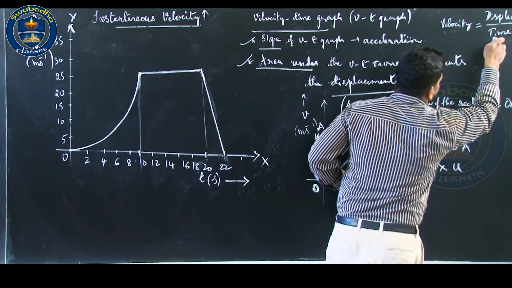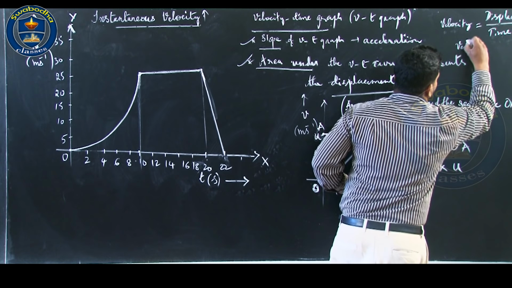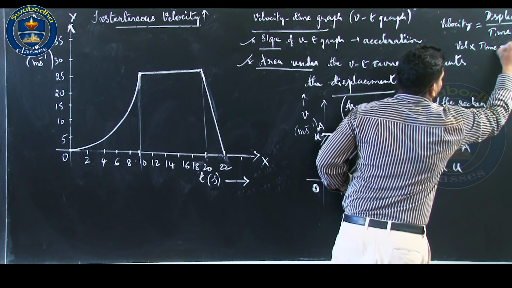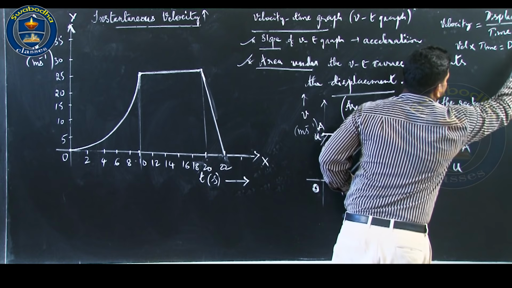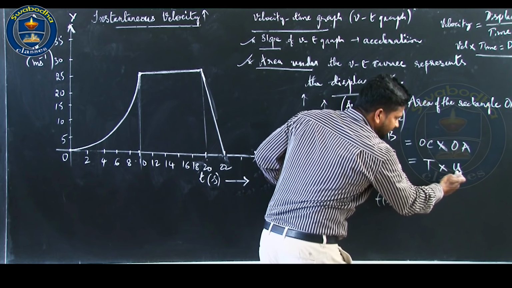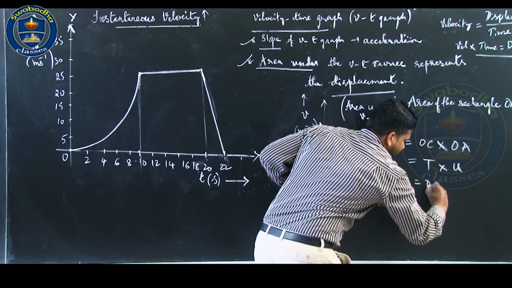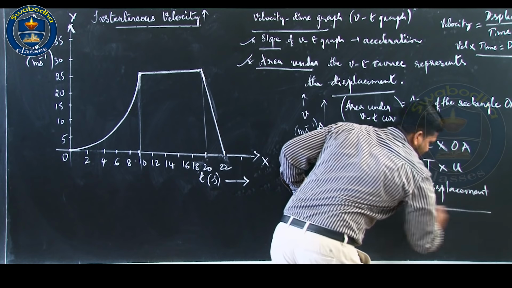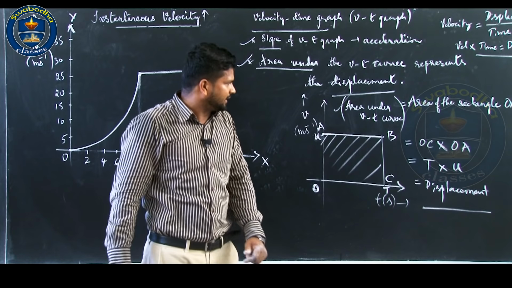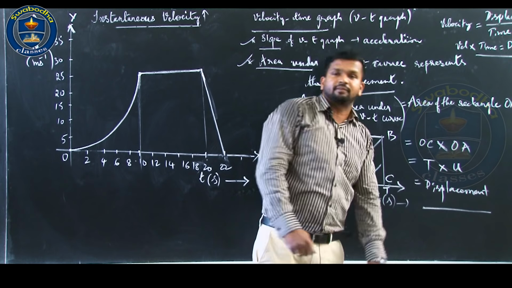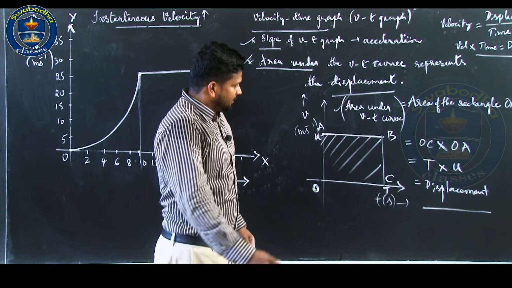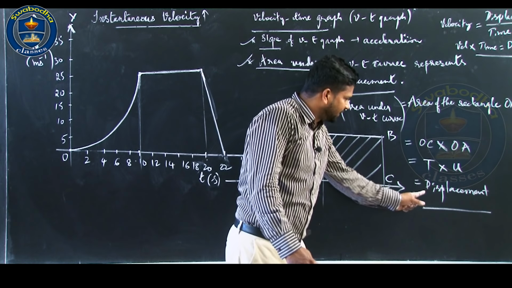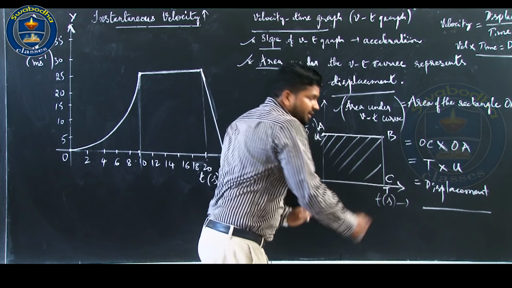Now, velocity into time will be displacement. So, this is velocity, this is time, and this will be displacement. So, the area under the Vt curve is representing the displacement over the time interval.